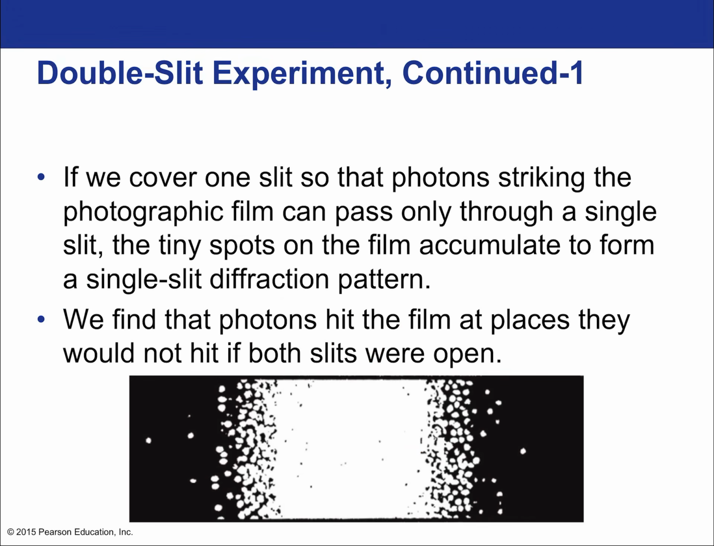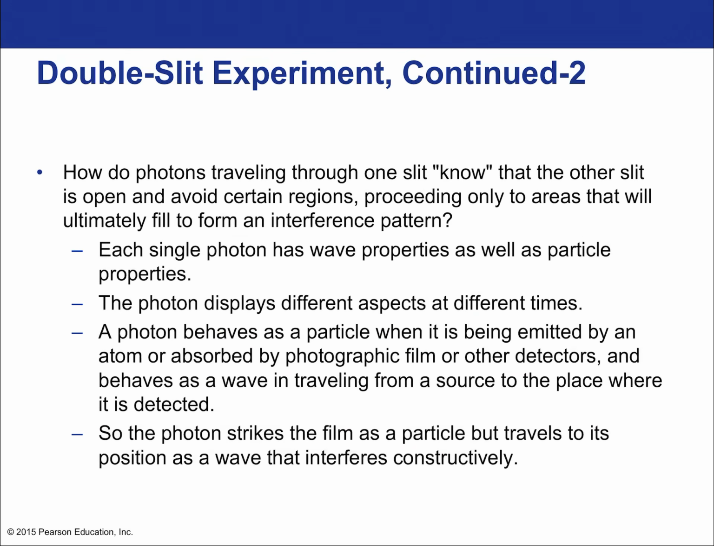If we cover one slit so the photons striking the photographic film can pass only through a single slit, the tiny spots in the film accumulate to form a single slit diffraction pattern. So even in a single slit, we still have the diffraction behavior. We still have a spreading out of the photon. It literally is becoming uncertain. We find that the photons hit the film at places they would hit if both slits were open. So how do photons traveling through one slit know that the other slit is open and avoid certain regions, proceeding only to areas that will ultimately fill to form an interference pattern?